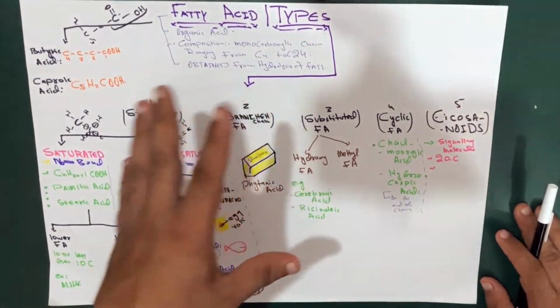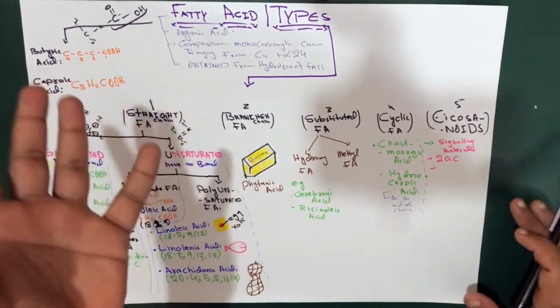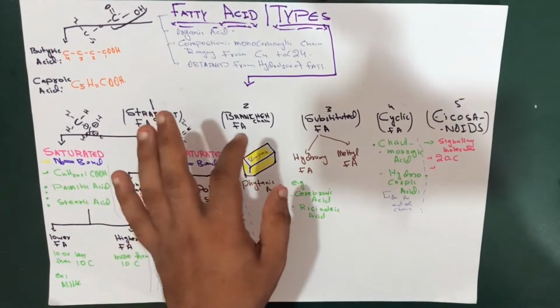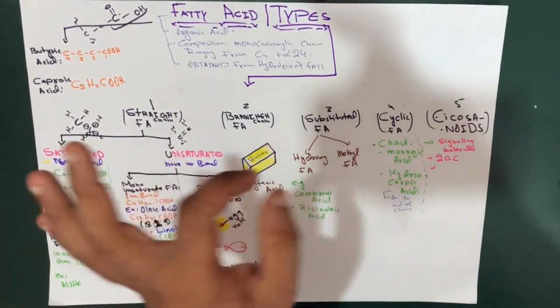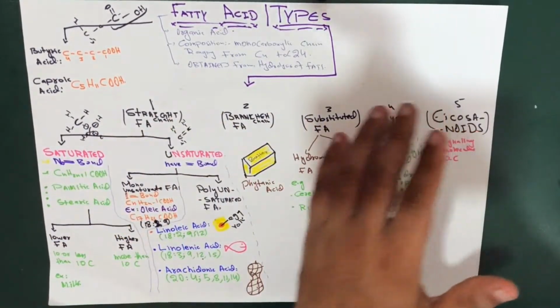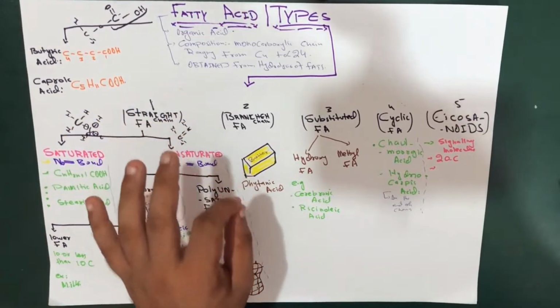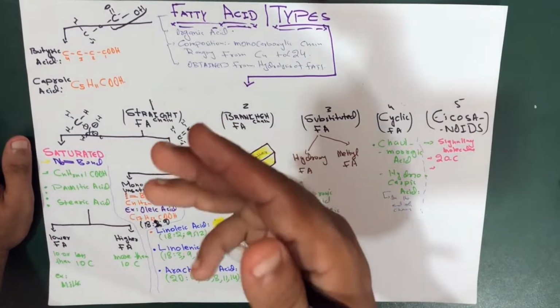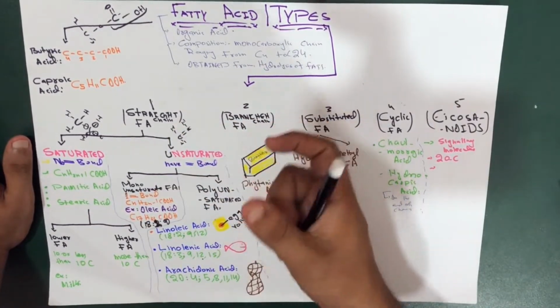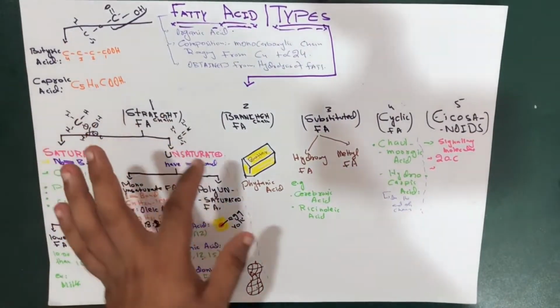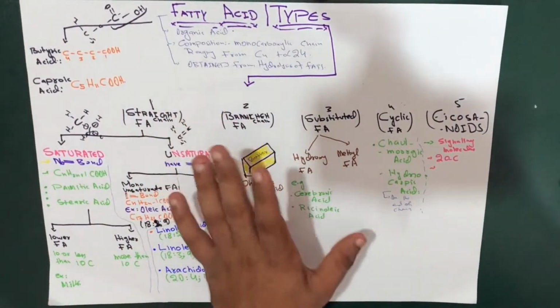So the branched chain fatty acid, the word itself explains that the fatty acid chain is branched. The branched chain fatty acids could be odd and even carbon chain fatty acids. They occur in plant lipids and animal lipids. But what is not defined in the majority of books is that they are actually located in prokaryotic cells, the small cells which are not visible to our eyes. Especially in the prokaryotic cells, these branched chain fatty acids are located.